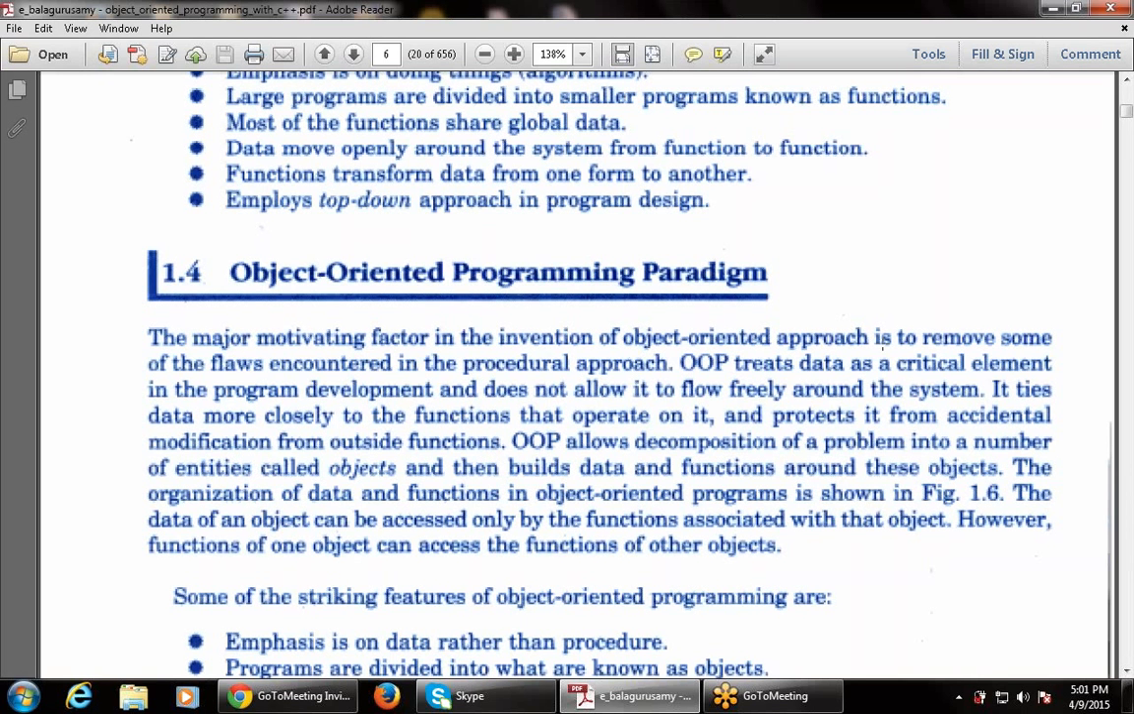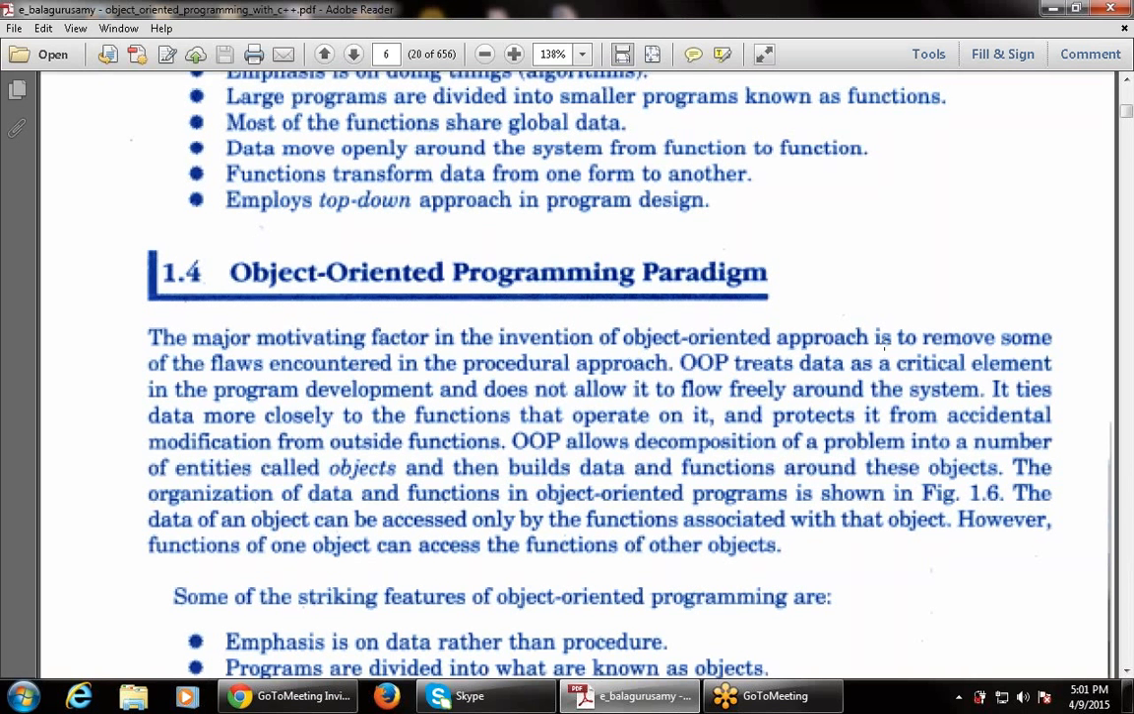The organization of data and functions in an object-oriented program is shown in figure 1.6. So how to organize the data and the various member functions is shown in figure 1.6. The data of an object can be accessed only by the functions that are associated with that object. So an object is like a pair of data and function. Whatever data is used by the object can be accessed only by the functions, the procedures associated with that object.